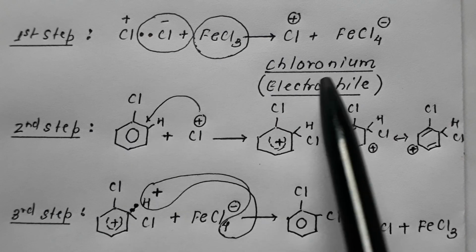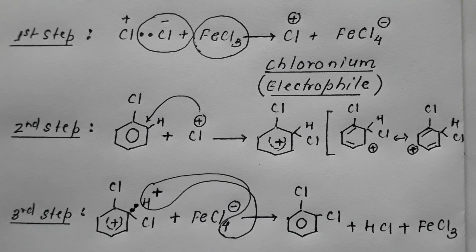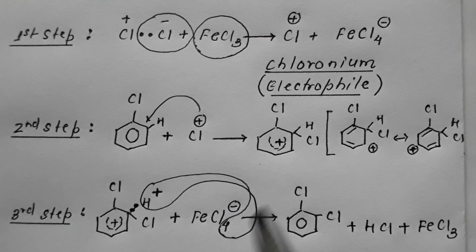So the first step will slightly change, but the next two steps will be the same in all the cases. The second step would be attack of the electrophile to form an intermediate. The third and final step is removal of hydrogen, that is deprotonation of this intermediate, resulting in formation of the final compound. So this is how the ring reaction in haloarene takes place.